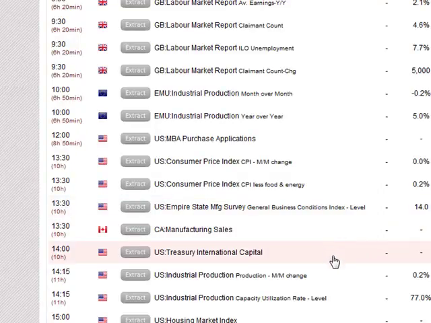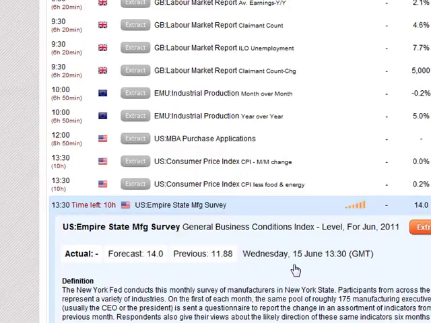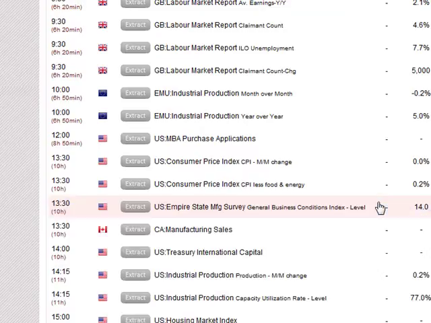We have industrial production down here in the States. We also have some inflation data. And then we have a regional manufacturing report. The Empire State Manufacturing is basically focusing around the economy around New York State. And that could have a little effect on the market. And then, of course, we have our weekly petroleum status report, how many barrels of oil, what's the excess, what's the deficiency. So we do have some reports coming out tomorrow.